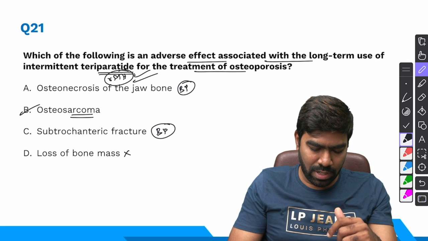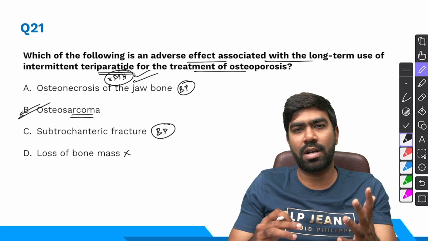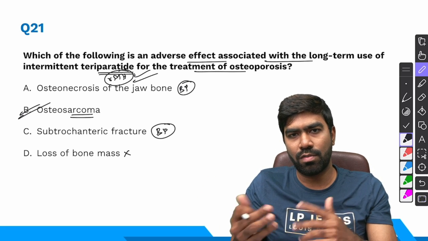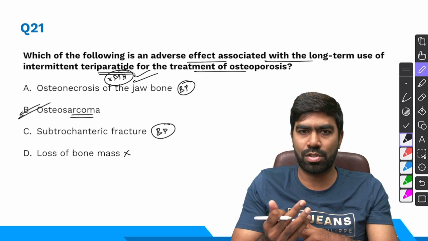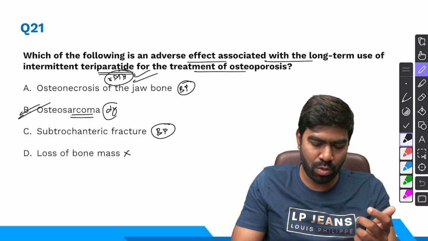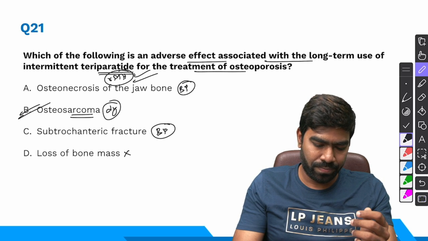So what about osteosarcoma? Yes, that's the right answer for this question, because teriparatide, in animal models, if used long term, for more than 2 years, can be associated with a risk of osteosarcoma. That's the reason its approval is limited to only 2 years, not more than that.